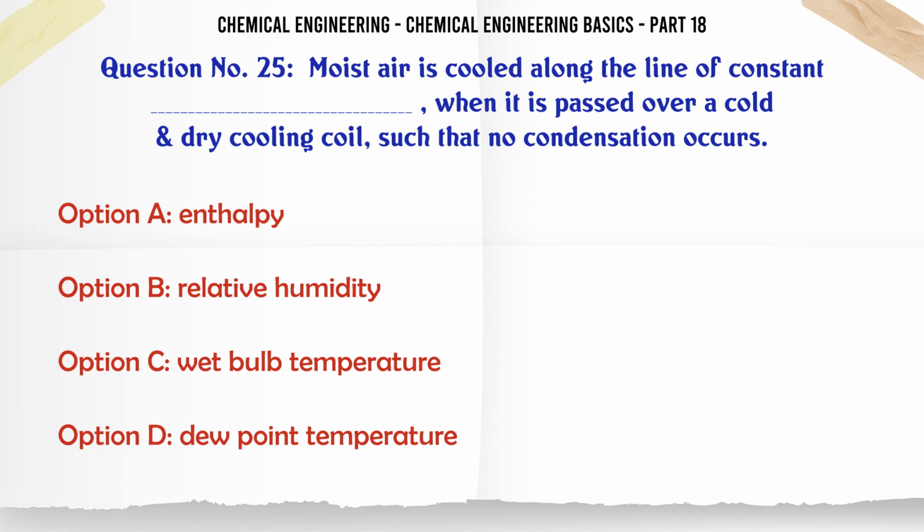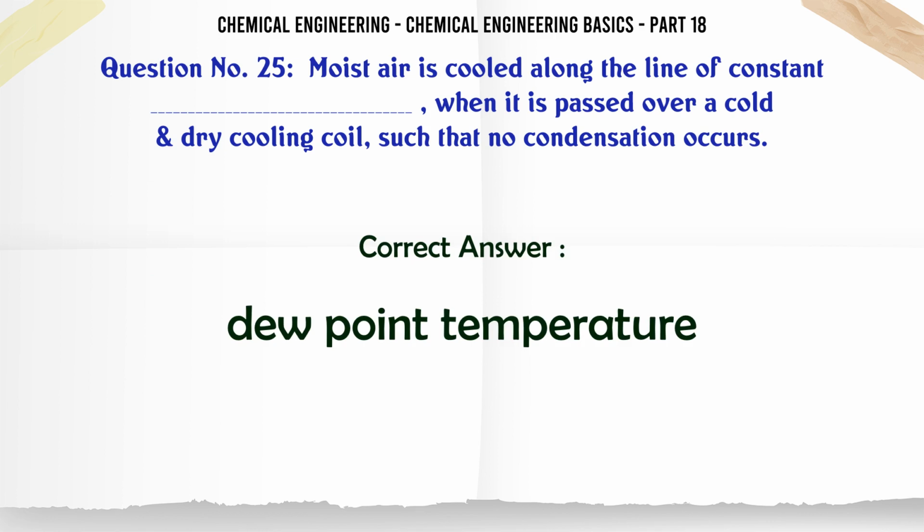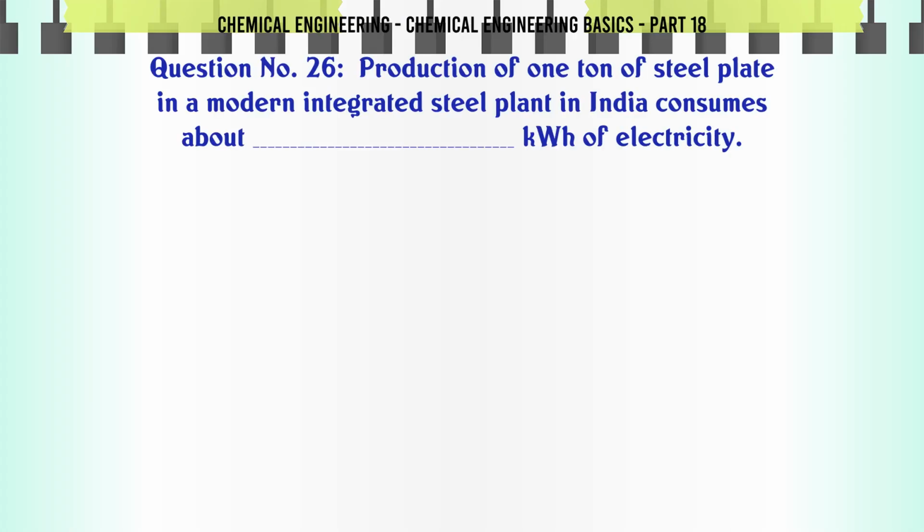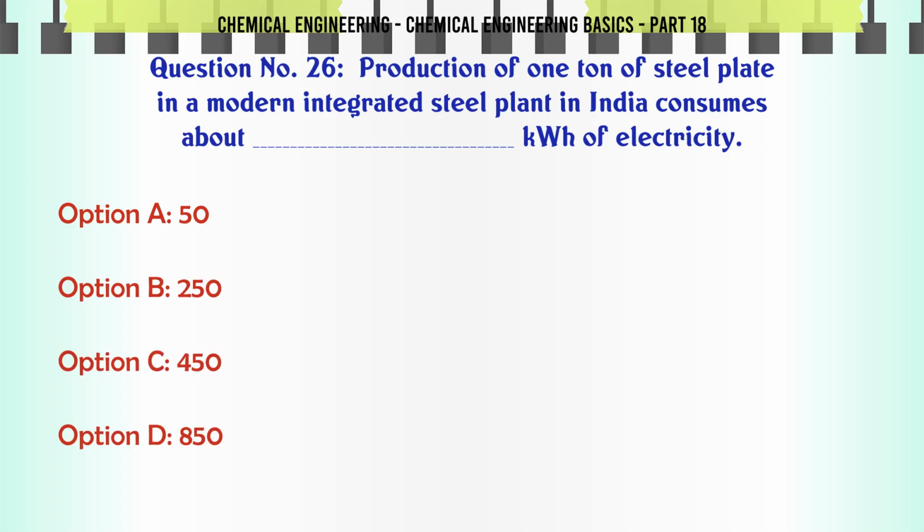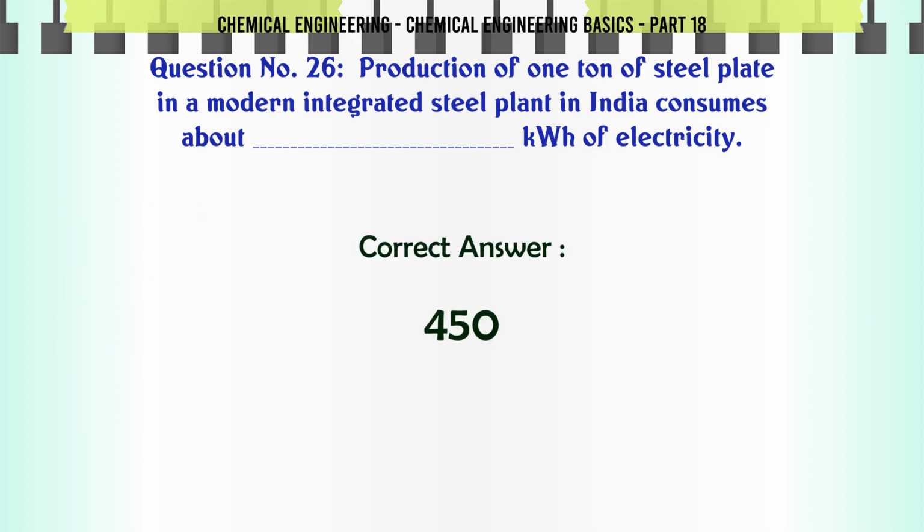The correct answer is dew point temperature. Production of 1 ton of steel plate in a modern integrated steel plant in India consumes about how many kWh of electricity? A. 50. B. 250. C. 450. D. 850. The correct answer is 450.